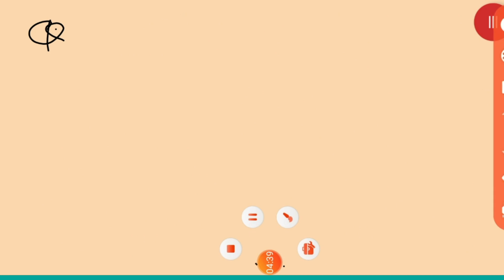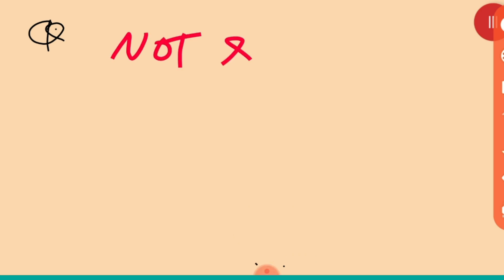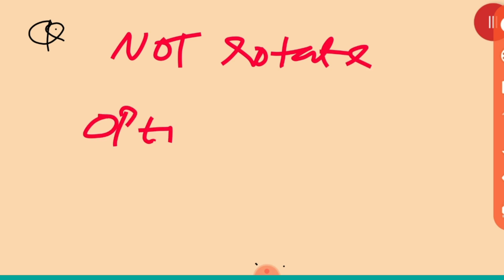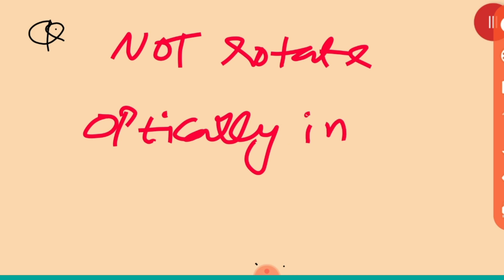But then the substances which will not rotate plane polarized light, they are called optically inactive substances. Okay, beta, what do you call them? Optically inactive substances. Is that clear?